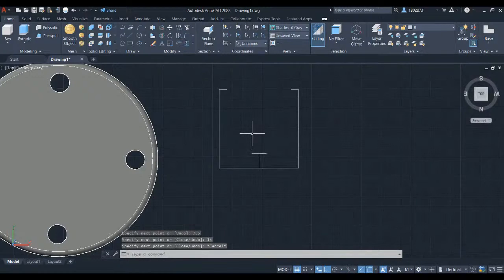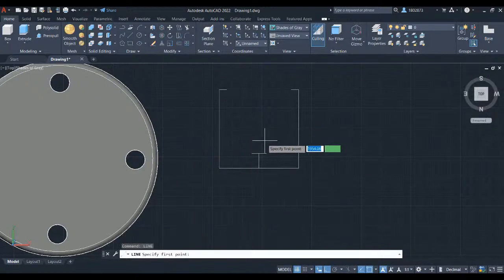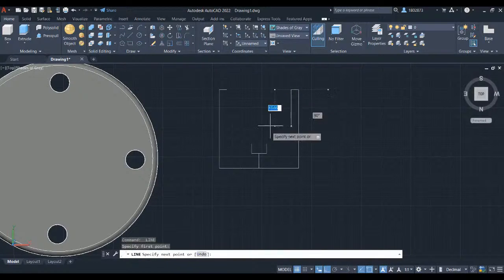Repeat line again. Right click and select repeat line. Left click to this endpoint and key in 10. Press enter. Press escape. Repeat line again. Left click to this endpoint and key in 10. Press enter and press escape. We will finish up the sketch of the V block by connecting the sketch using line. Repeat line again and connect the lines.